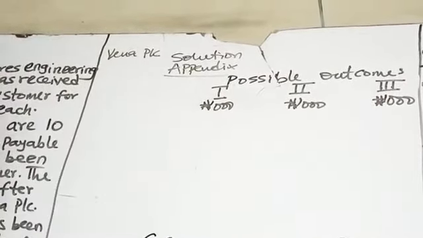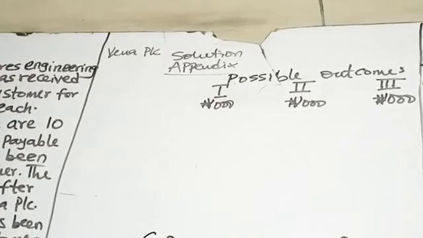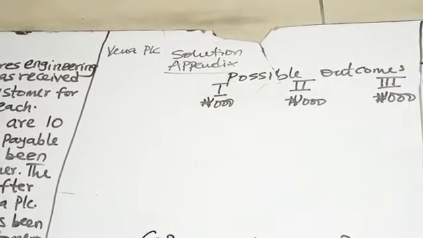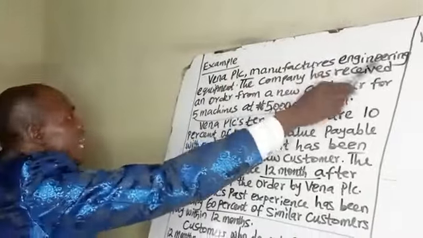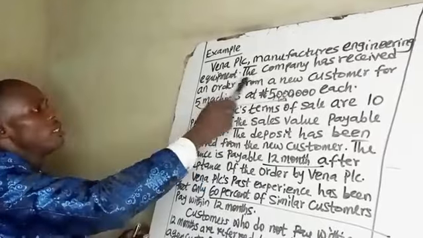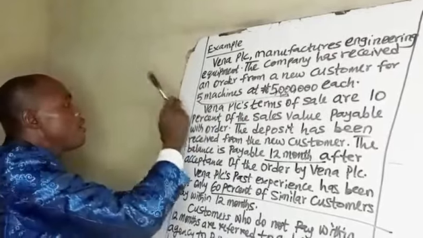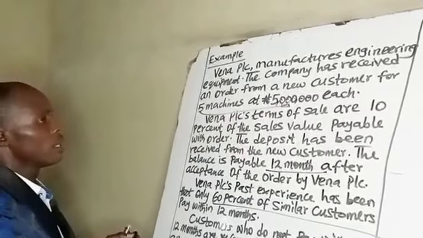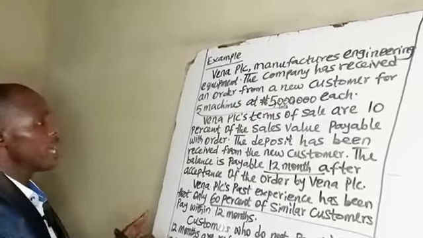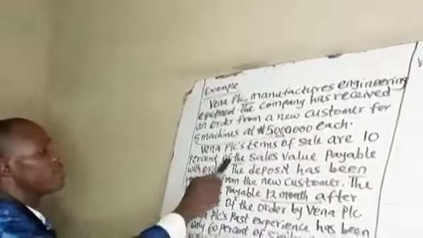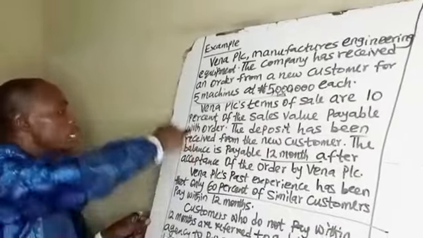Then we are given the cash flows. Back to the question. Vena PLC manufactures engineering equipment. The company has received an order from a new customer for 5 machines at 5 million each. So 5 machines will be bought at 5 million each. Vena PLC's terms of sale are 10% of the sales value payable with order.